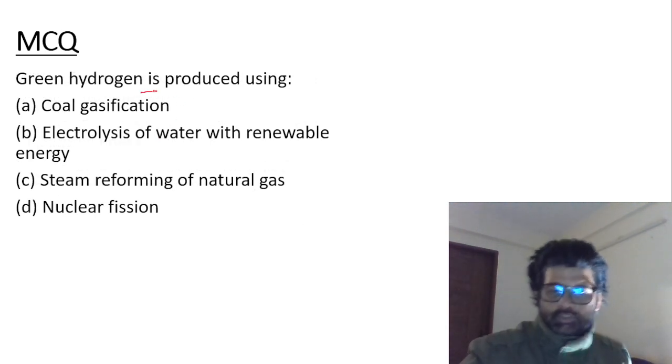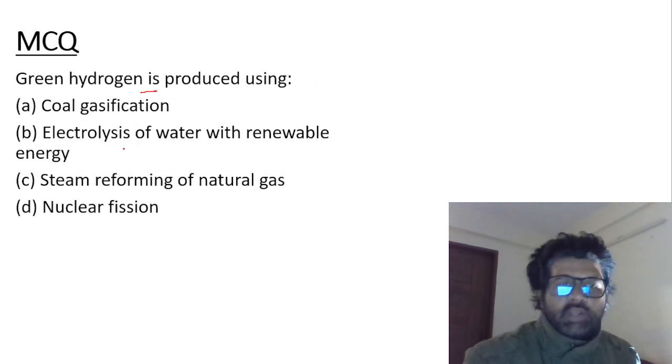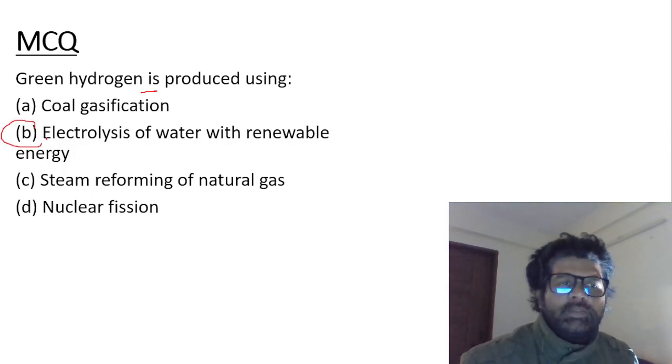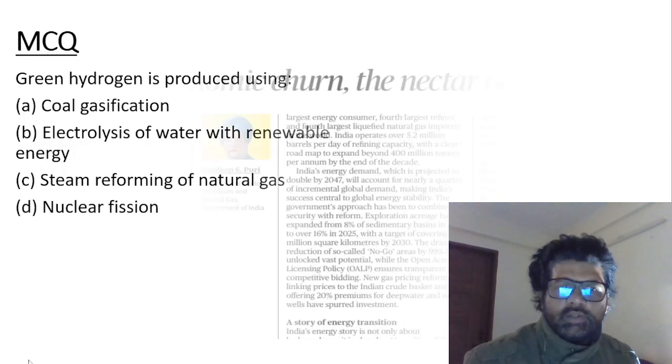The green hydrogen is produced using coal gasification, electrolysis of water. You can see steam reforming and all. So the answer is B, electrolysis of water with renewable energy.